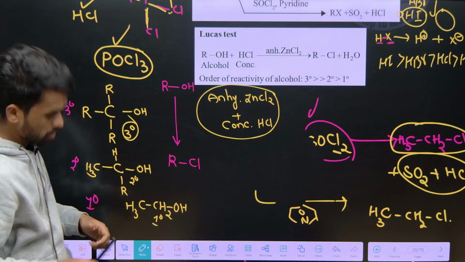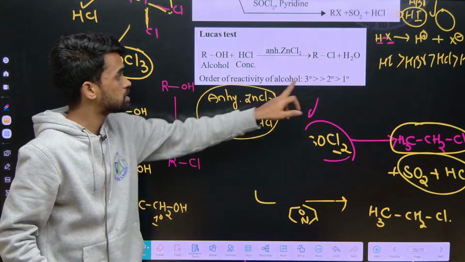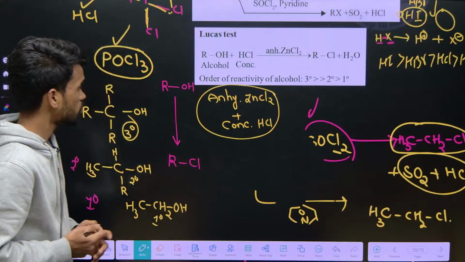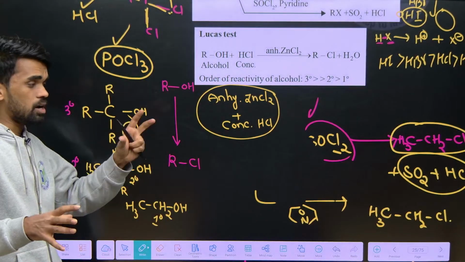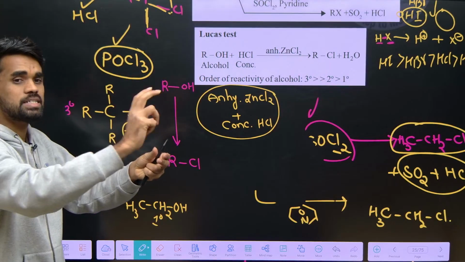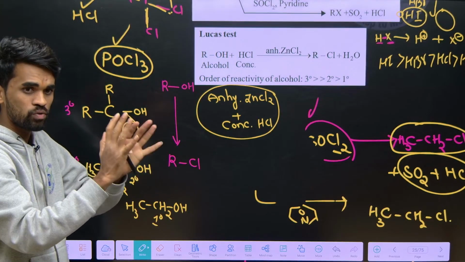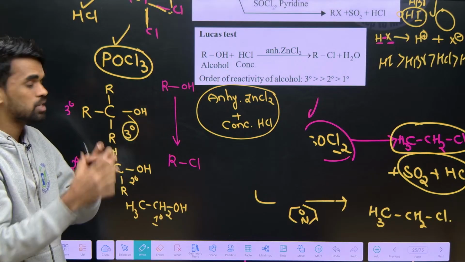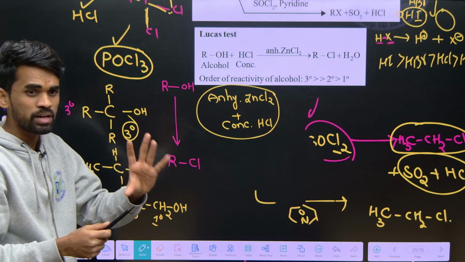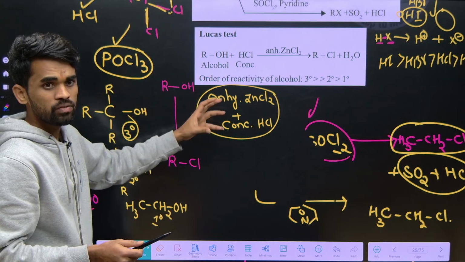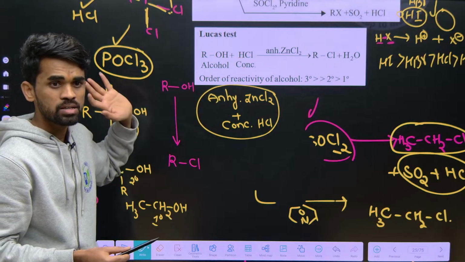So what is the reactivity order of alcohols? 3 degree, 2 degree, 1 degree. See, the difference will be like this. 3 degree alcohol, the tertiary alcohol, upon adding this Lucas reagent, just shake it like this, within 4-5 seconds you will get turbidity. What you will get? A turbidity. So looking at that, yes, you can identify, yes, this is a tertiary alcohol. So that's why it is reacting very faster with a Lucas reagent.